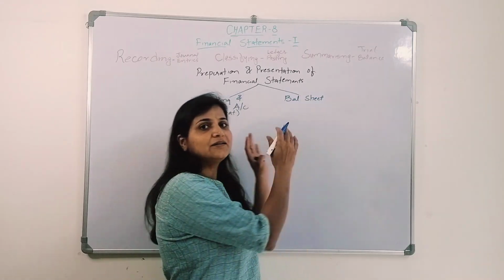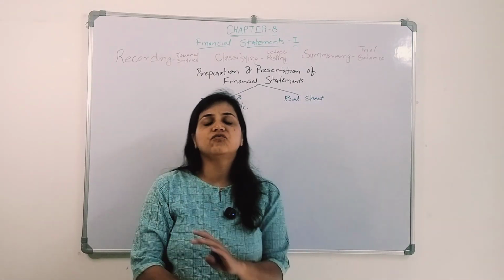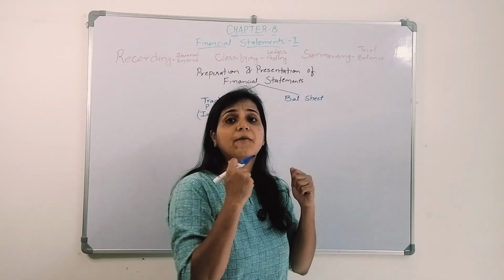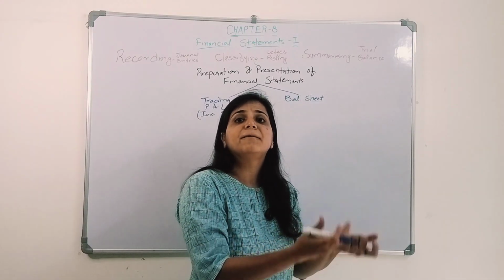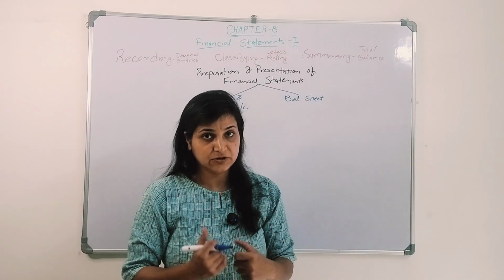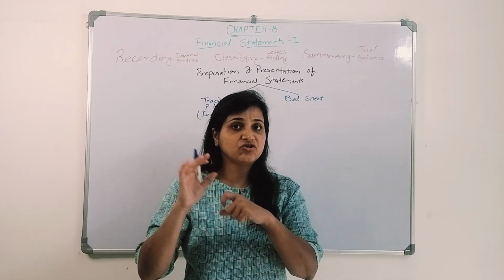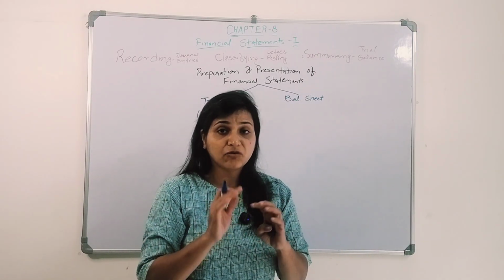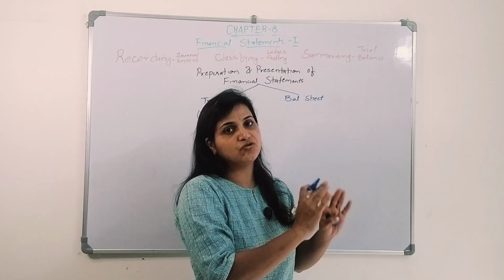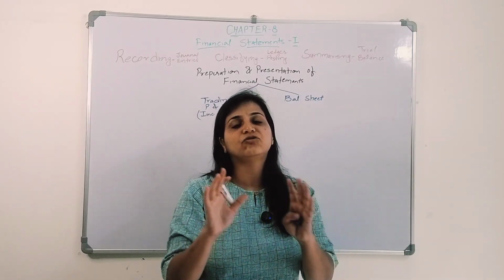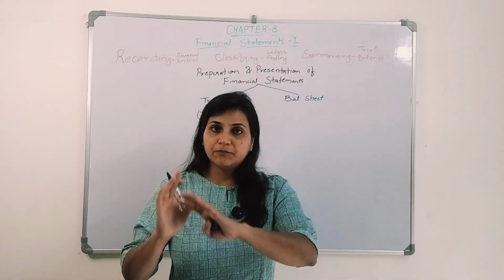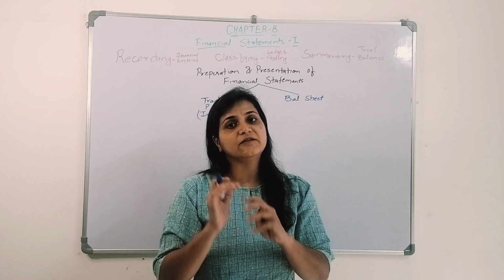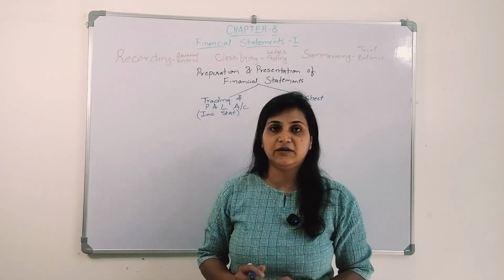Okay, what does it consist of? It consists of whatever money you have paid and whatever money you have received. Whatever money the organization has paid to somebody or received in some form or other, it shows that, and from that we get to know the financial performance as well as the financial position of the organization.